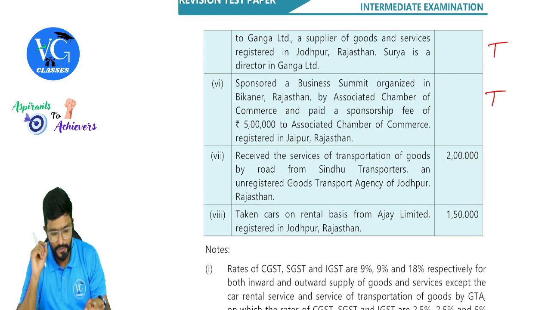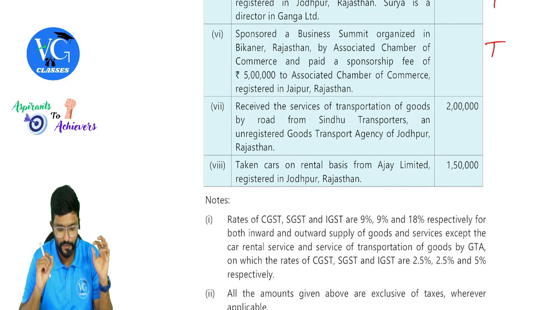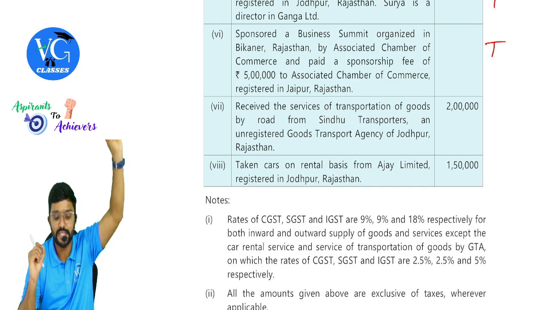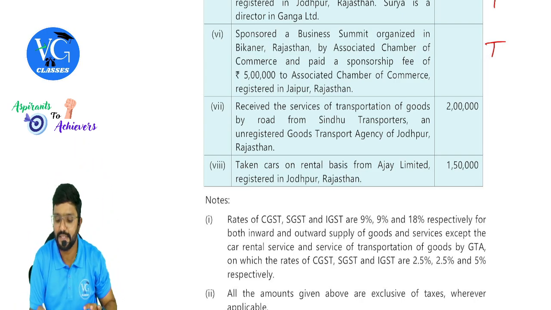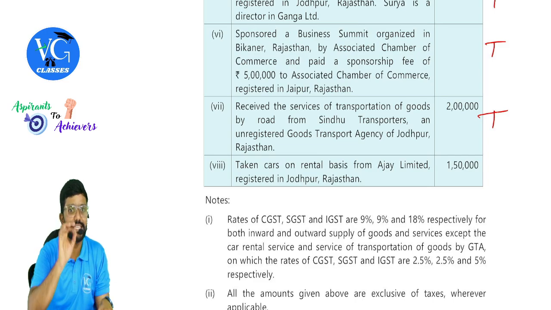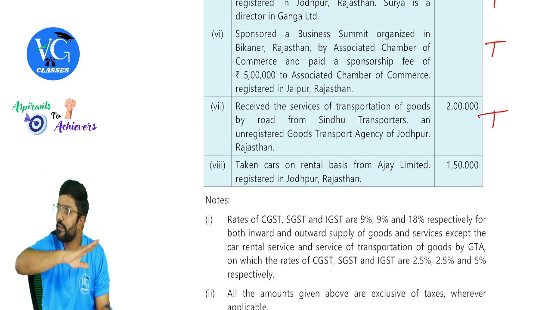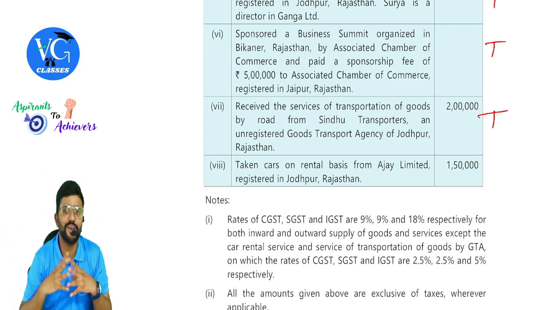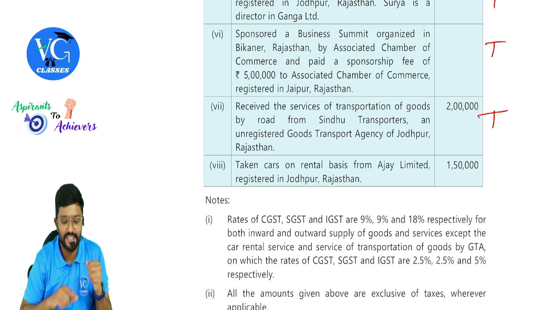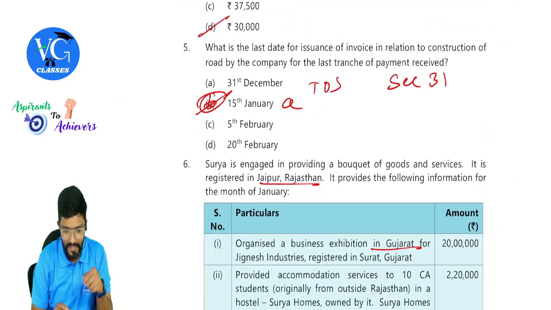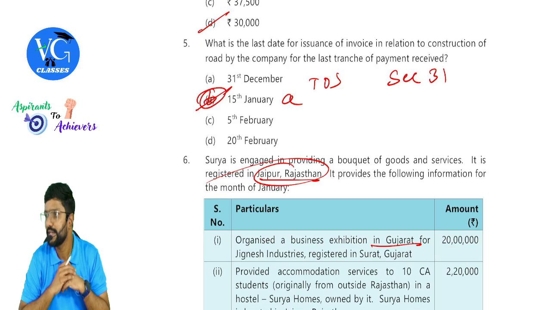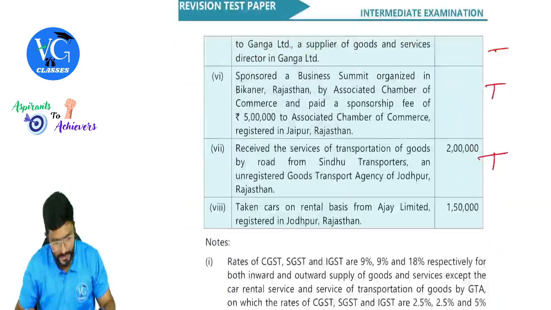Yes. Received the services of transportation of goods by road from Sindhu Transporter, GTA, an unregistered goods transportation agency of Jodhpur, Rajasthan. Guys, is it taxable under RCM? Yes. Why RCM? Sir, supplier is not registered. So will he go for forward charge? No. Guys, in case of GTA, we have two options. Now, forward, if not forward, reverse. Now, supplier is not at all registered. Will he opt for a forward charge? No. Recipient, is he registered? Yes, this guy is registered. He is registered in Rajasthan. So, is RCM applicable? Yes, because he is one of the specified recipients, guys.